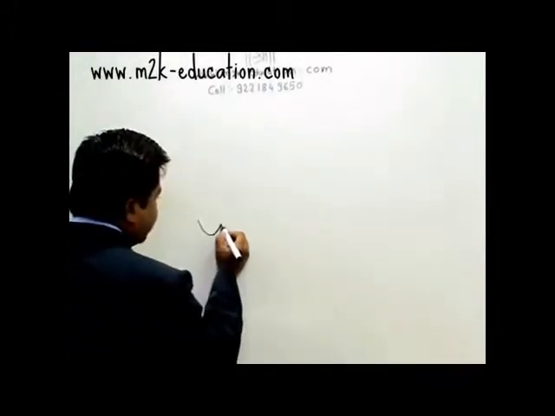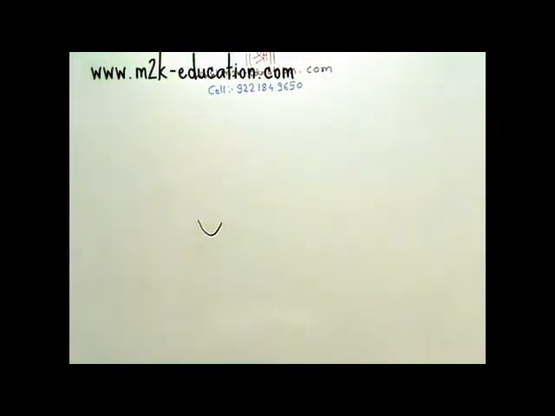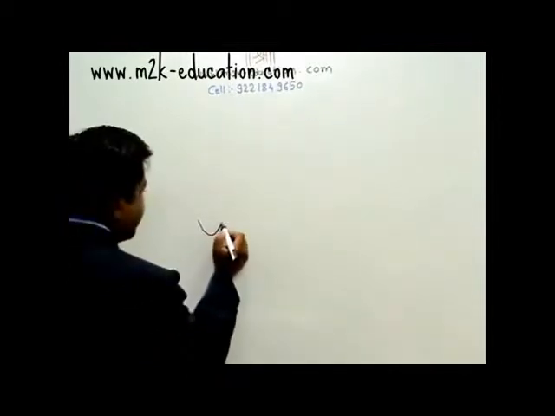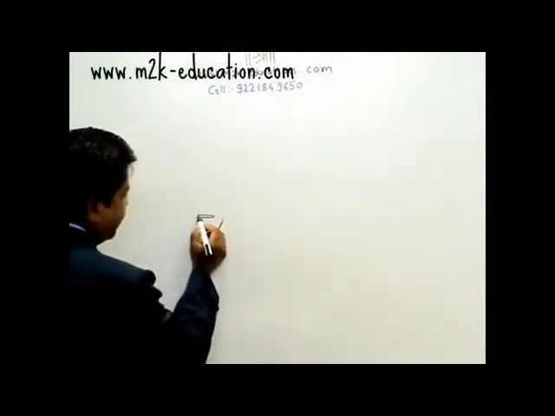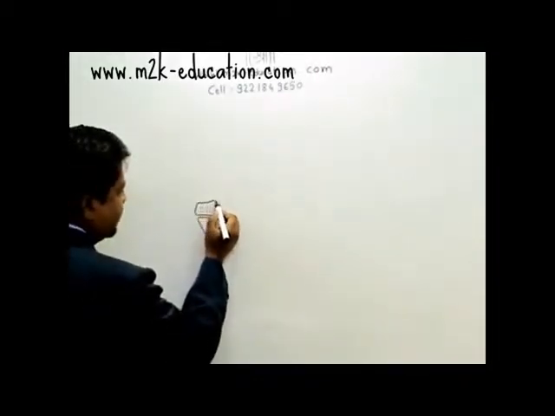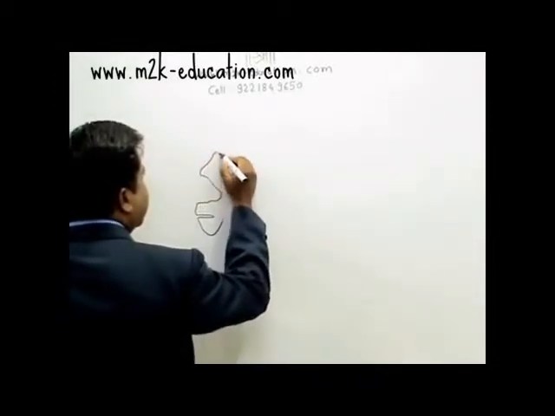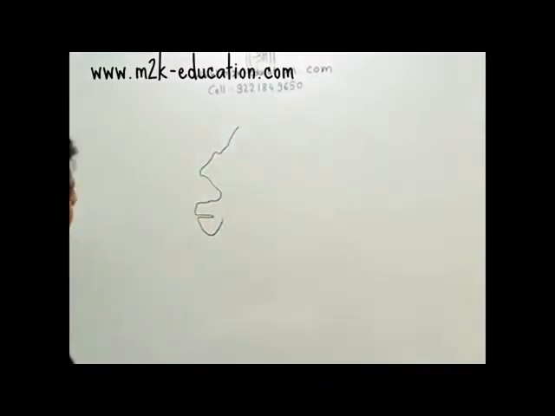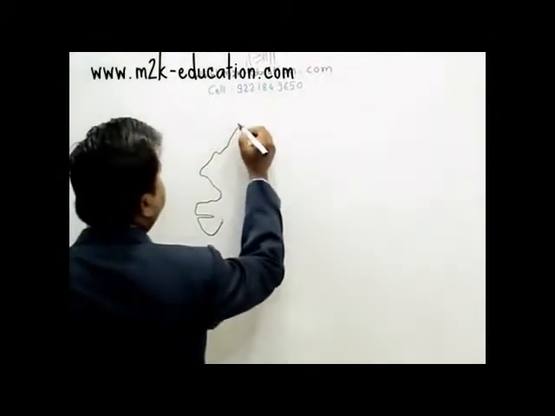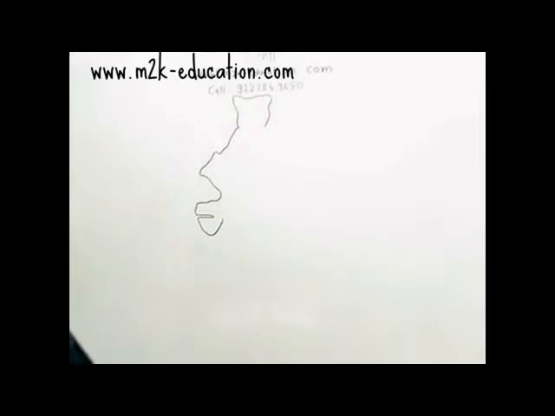I am first drawing here the Gujarat part, that is the peninsula of Gujarat. This is Dwarka at this place, Rann of Kutch, then there is the Rajasthan part, Punjab, Kashmir territory.